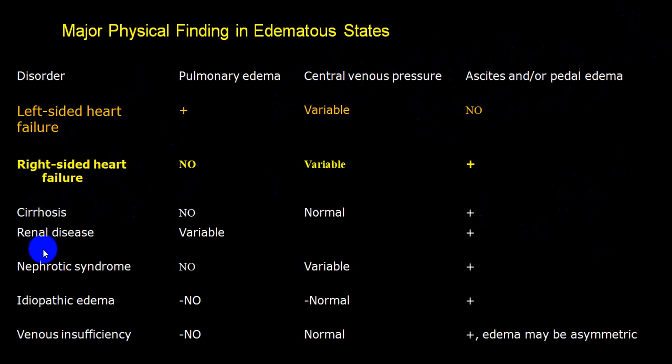While in cirrhosis, renal disease, nephrotic syndrome, idiopathic edema and venous insufficiency, edema and ascites will be common symptoms. Central venous pressure in cirrhosis and renal disease may not be elevated, will be normal. In what we call idiopathic edema also it will be normal. We call JVP will be normal. There will be no clinical evidence of left ventricular failure or what we call pulmonary edema in cirrhosis, renal disease, nephrotic syndrome or venous insufficiency.